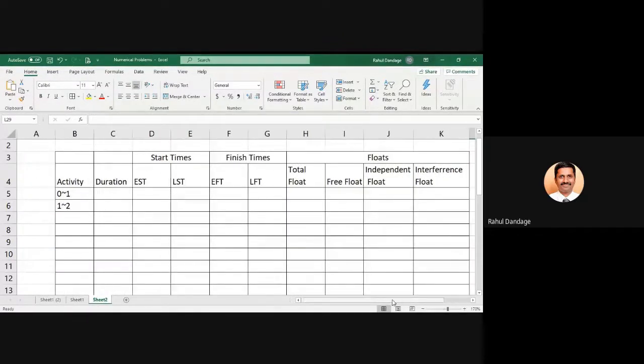Activity, then duration, then the start times, EST and LST, earliest start, latest start, and then 4 types of floats: total, free, independent, and interfering float. So prepare the table accordingly.